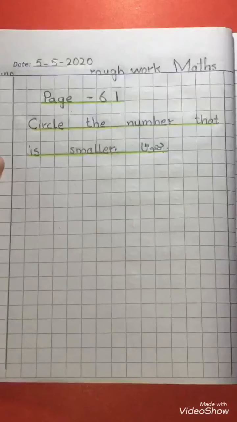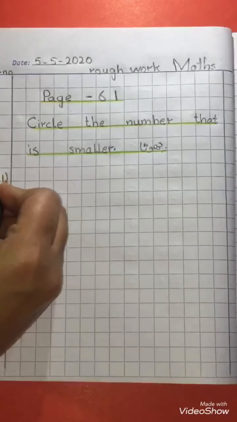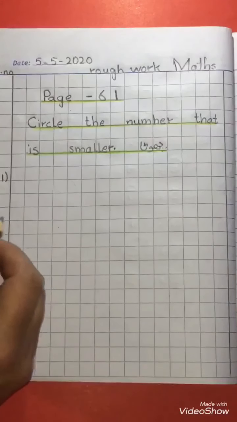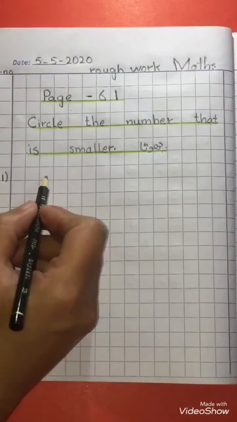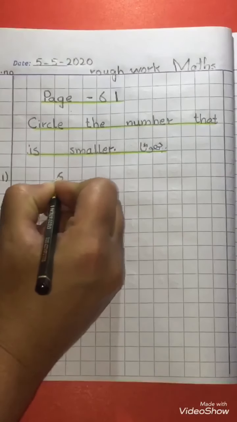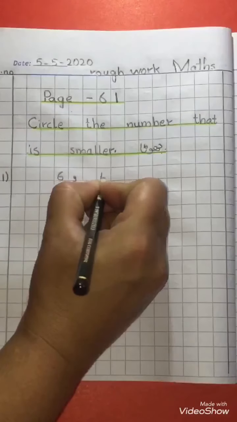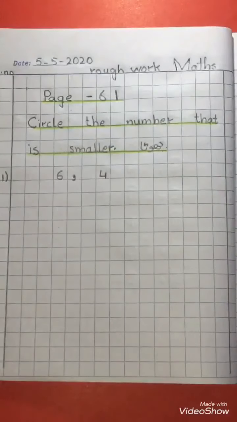Now we will write question number 1. Write number 1 beneath the serial number like this. Leave 3 blocks from the side and write number 6, comma. Leave 1 block and write number 4.